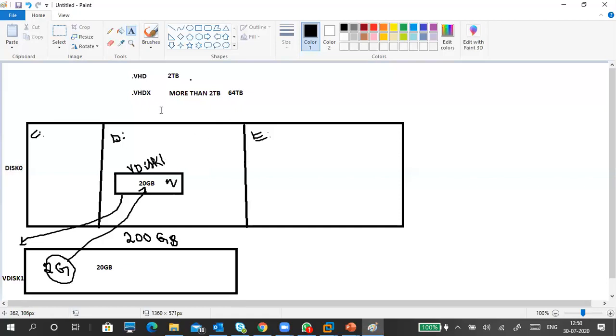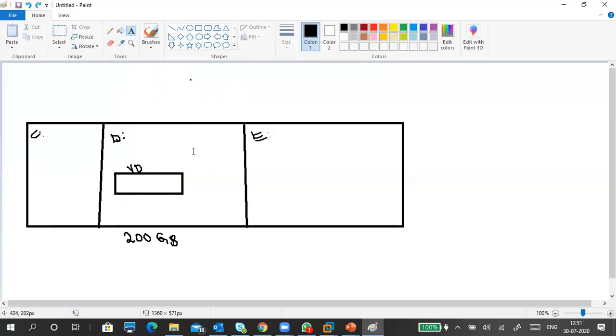In a virtual hard disk, there are fixed sizes and dynamic sizes. Fixed size and dynamic size are both there. So what is a fixed size hard disk? We'll see. Okay, this is the virtual hard disk.